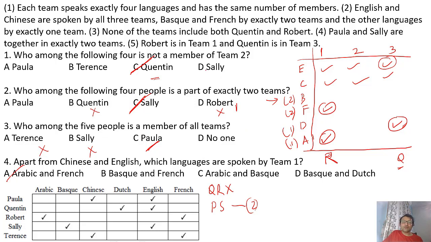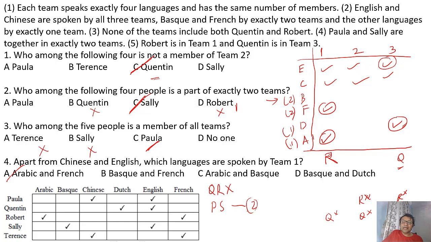So let's now look at how to solve for that. I've got the answers, but I'm not looking at them. I'm directly trying to solve further with the given information. So how do you get the values for each of them? Now we know that the first team has Robert, and Robert speaks Arabic and French, so Robert cannot be in the second and third team, ruled out. In the same way, Dutch is spoken by Quentin, and Quentin is in team 3, so Quentin cannot be in the first and second for sure. So we get this data, what we know.